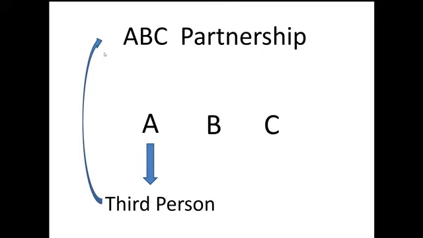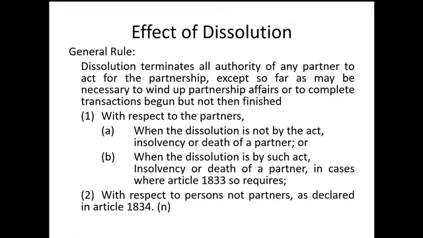By the way, magkaiba yung sagot dyan kasi remember, yung pinag-usapan natin before, iba ang relationship among the partners. Iba rin ang relationship pagdating sa third person. Kaya unahin natin yung relationship among the partners. Can a partner bind the other partner after dissolution? Okay, etong rule.